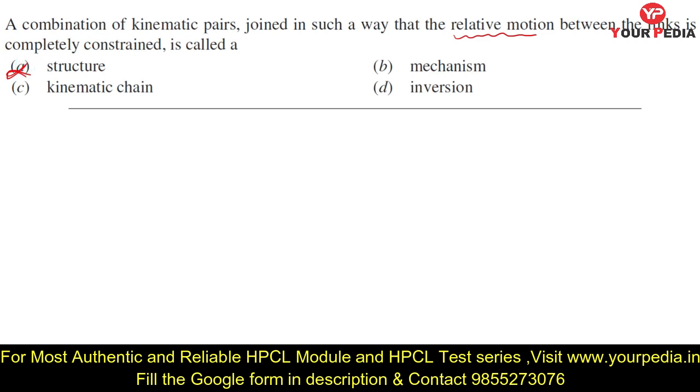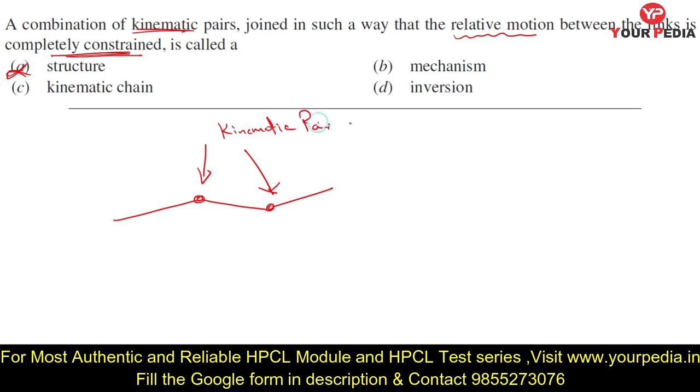Suppose you connect one link with another link and then another link. Where you make the joint, that pair is called a kinematic pair. A kinematic pair is nothing but a joint. If you join a number of links, then it is called a chain or kinematic chain.